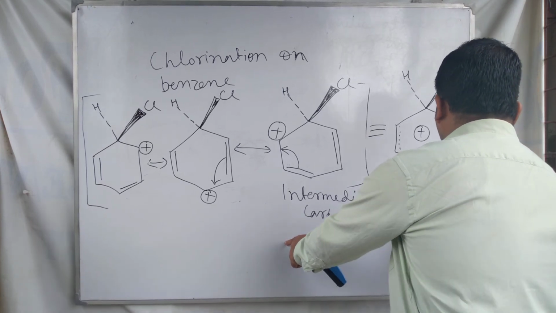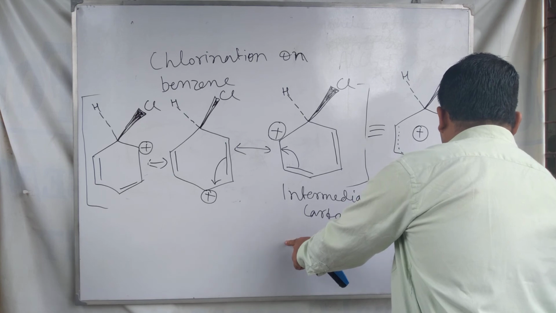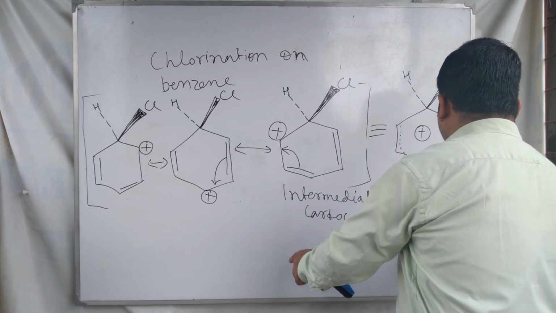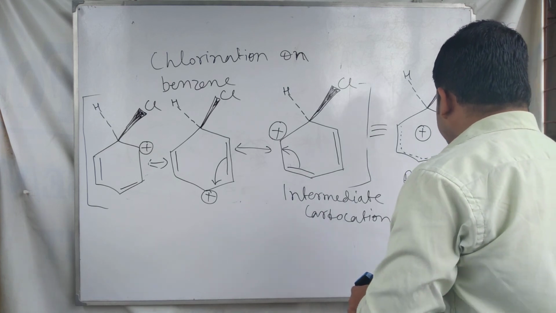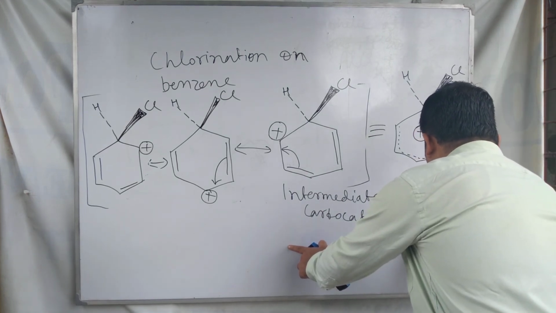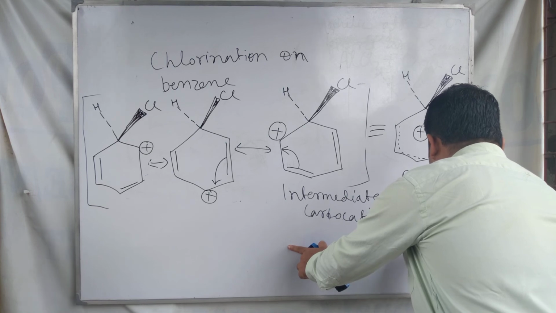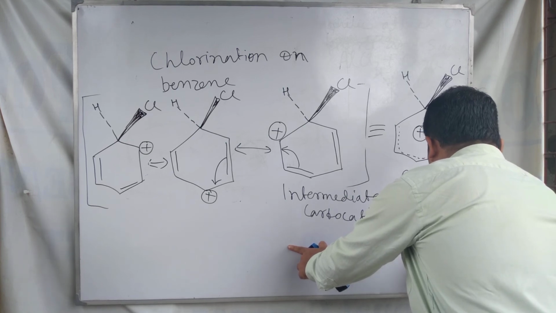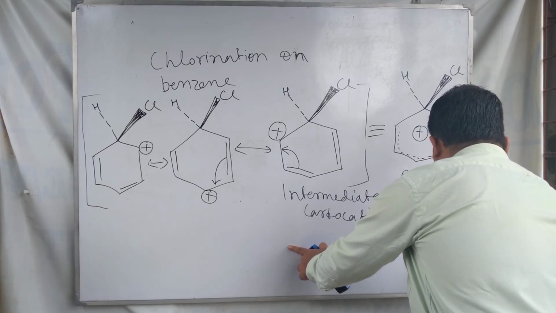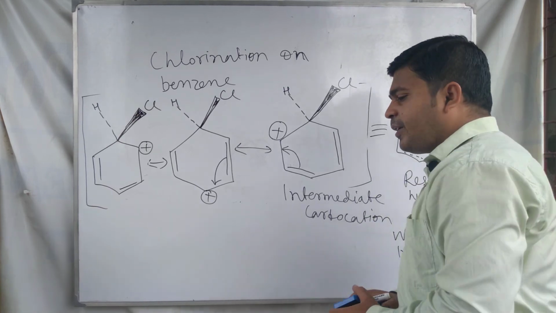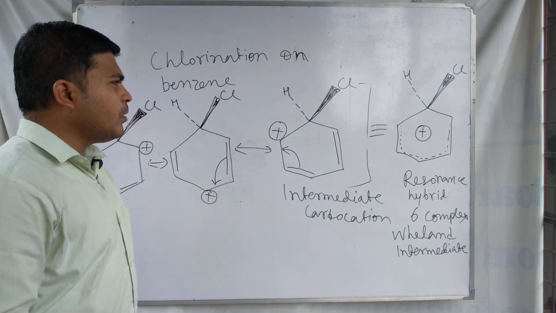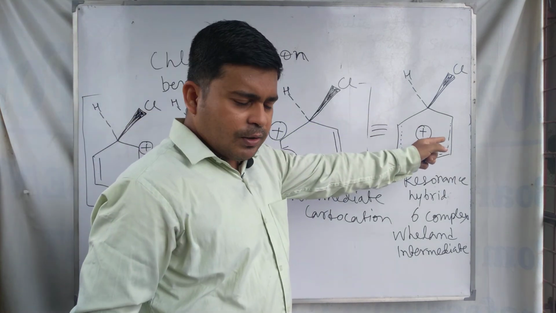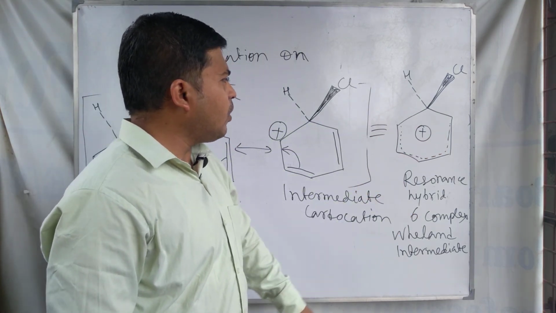The resonance hybrid is also called the sigma complex. This carbocation intermediate is called the sigma complex or Wheland intermediate. This resonance stabilized carbocation is called the sigma complex.